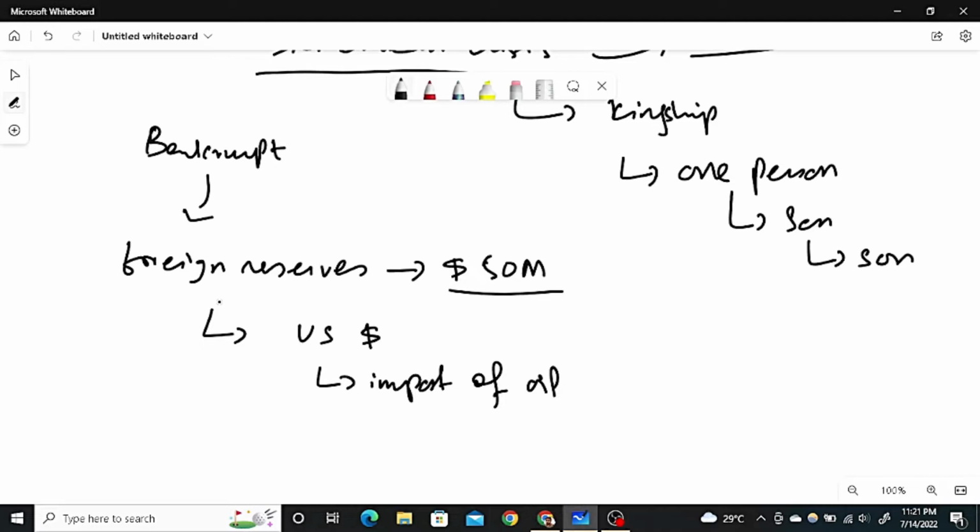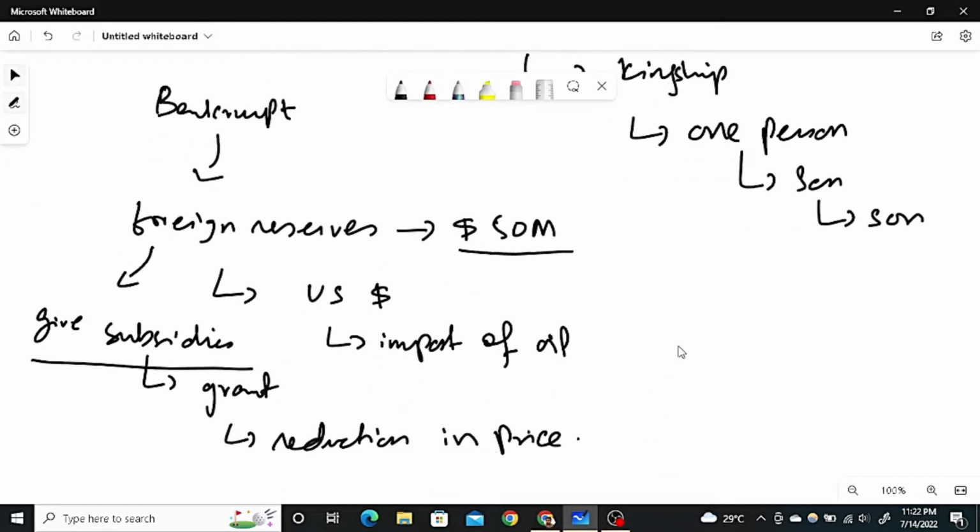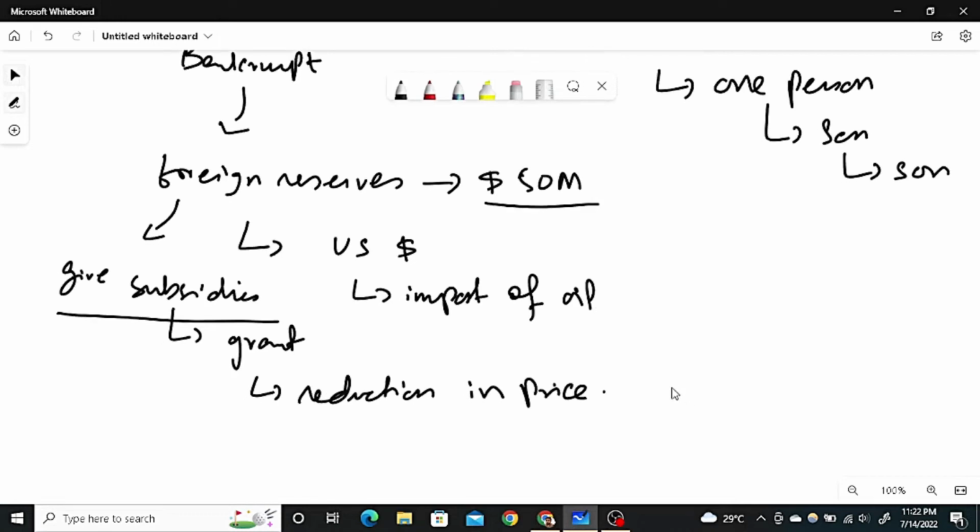Okay, so there are a lot of reasons behind this. Why do we have low foreign reserves? The reason is that we sometimes give subsidies. And what is a subsidy? Those people who are watching this video and are not from a commerce background, I'll be explaining this term. A subsidy means when the government gives you a grant. When a government gives you a grant, it means the government has given you a reduction in the price of something. If I give you an example of Pakistan, the earlier PTI government gave a subsidy on petrol. The petrol prices were very low when there was the PTI government.